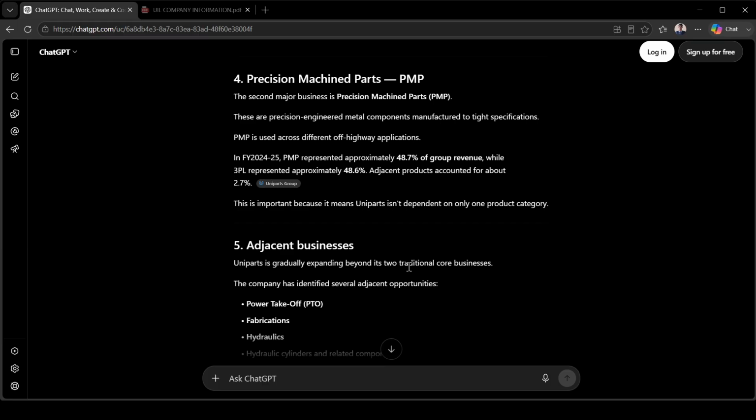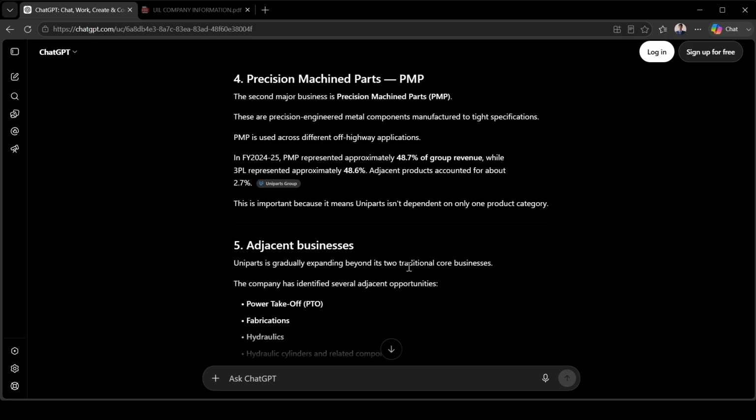The second major business is precision machine parts. These are precision-engineered metal components manufactured to tight specifications. PMP is used across different off-highway applications.